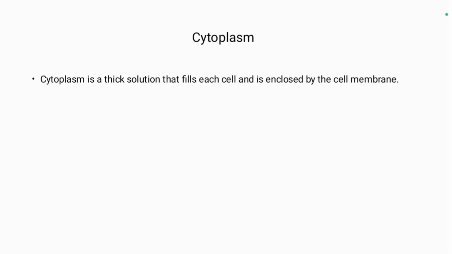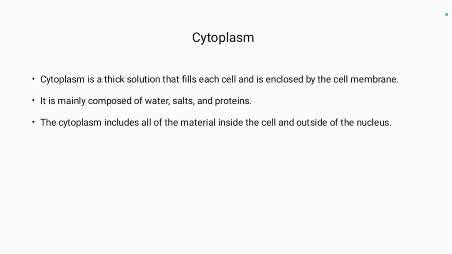Cytoplasm. Cytoplasm is a thick solution that fills each cell and is enclosed by the cell membrane. It is mainly composed of water, salts, and proteins. The cytoplasm includes all of the material inside the cell and outside of the nucleus. It contains subcellular structures called organelles.